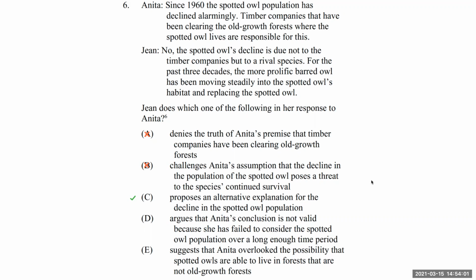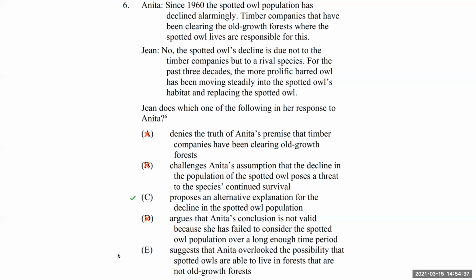Even if we were talking today, past 3 decades versus 1960, that's still a longer time period than Jean is speaking of. So it wouldn't be great, because then Anita would be looking at a longer time period and Jean would have to address the fact that Jean's own reasoning tackles a shorter time period. All that to say, she's not saying the conclusion is invalid because of time periods. She really just disagrees with the cause of the population declining.